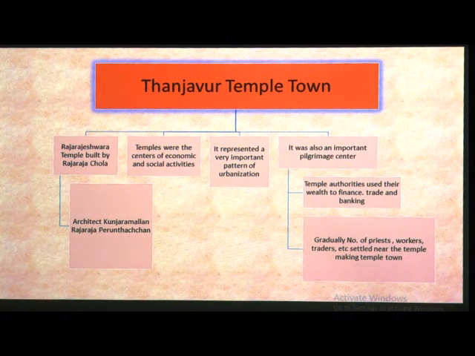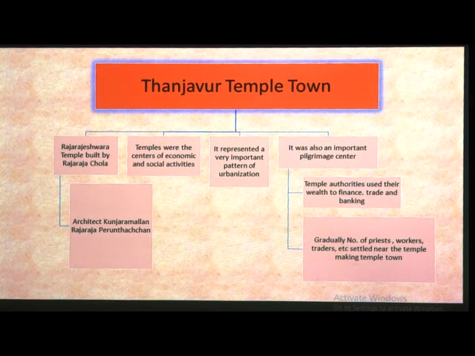Temple authorities used their wealth to finance trade and banking. Here some authorities are appointed to look after the temple. Those authorities used whatever donations they received as wealth to finance trade and banking also.